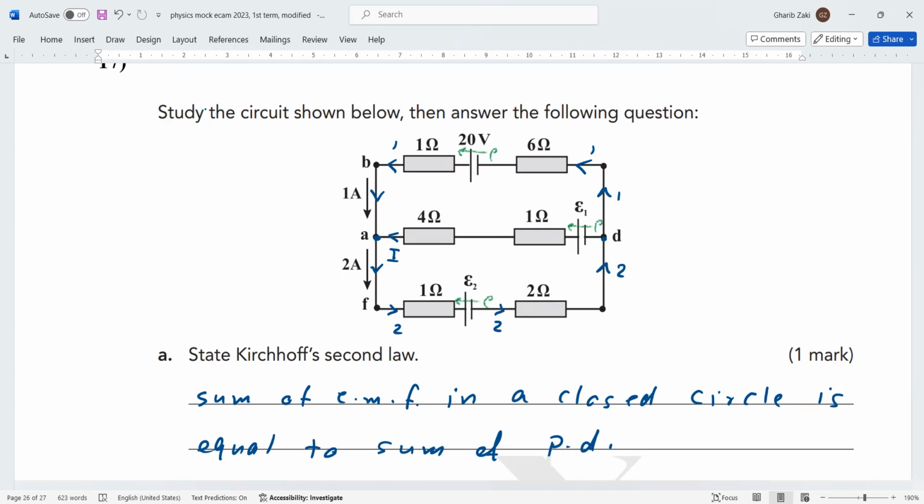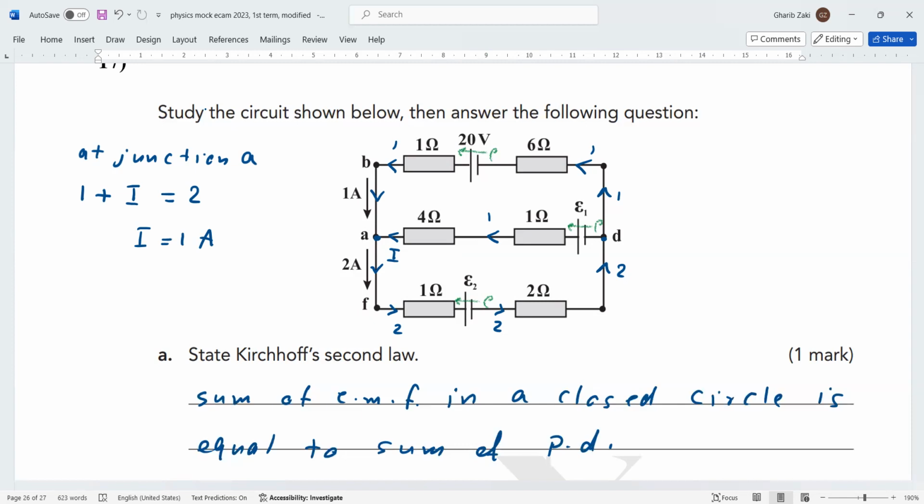Now, let the current be I, and it is in, of course. We're starting the solution at junction A. Now we apply Kirchhoff's first law. The sum of currents in, 1 plus I, equals the current out, which is 2. Rearrange the formula, I equals 1 ampere. Then the current in this branch is positive, it's 1 ampere. So this is 1 ampere.